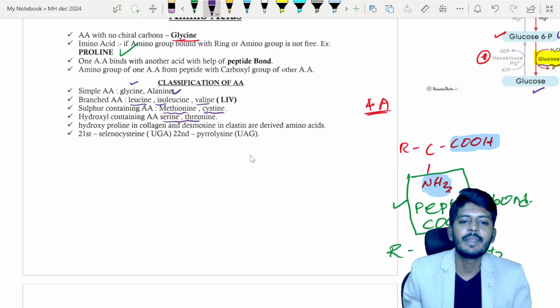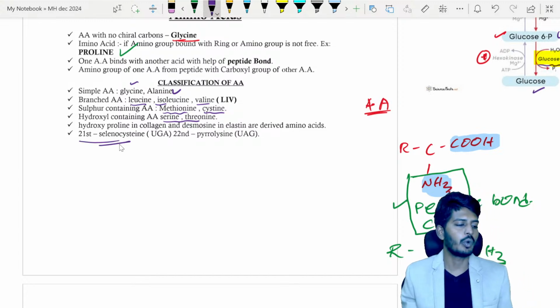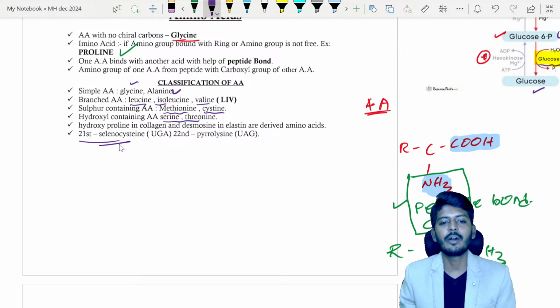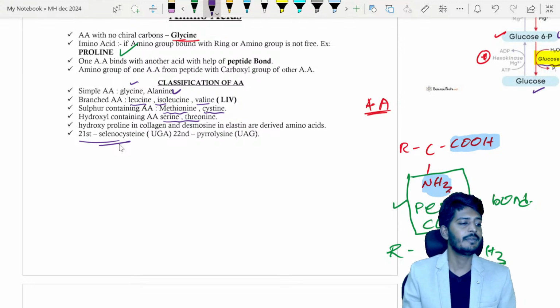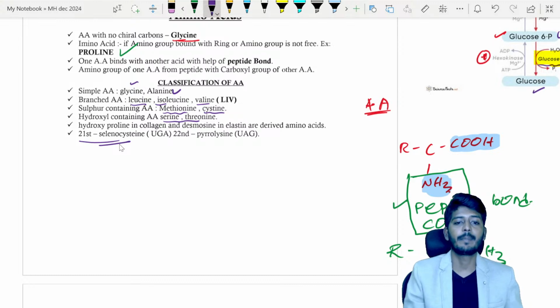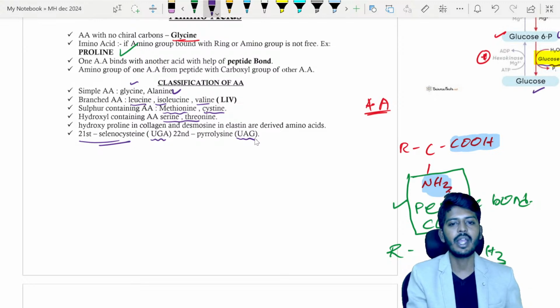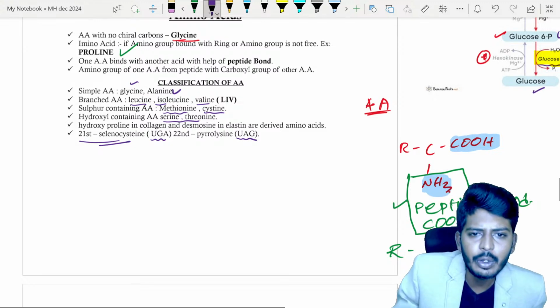We have something called the 21st amino acid. Usually we have 20 amino acids. Later we discovered one more, which we call the 21st amino acid, selenocysteine. After that, we discovered one more amino acid called pyrrolysine. Selenocysteine is coded by UGA and pyrrolysine is coded by UAG. So this is one way to classify.